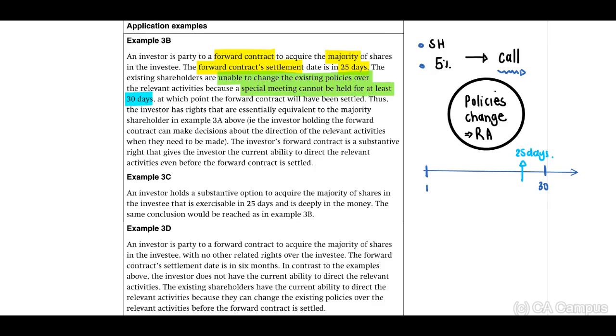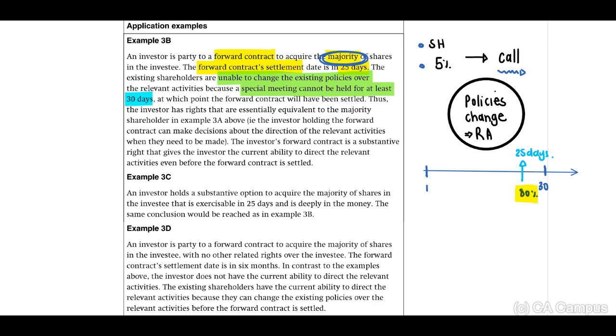Now, if you look at this forward contract, the forward contract will give the investor the right to acquire the majority of shares. Therefore, if we say, for example, again, 80%, this contract will give the right to the investor to obtain 80% of the shares. Therefore, if the investor has 80% of the shares, the right will be substantive.